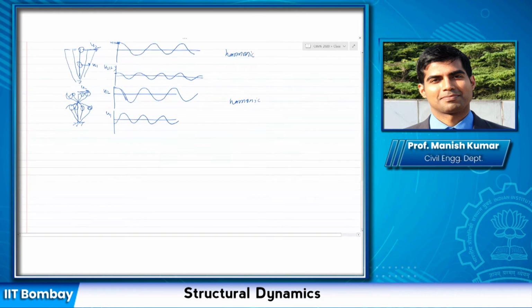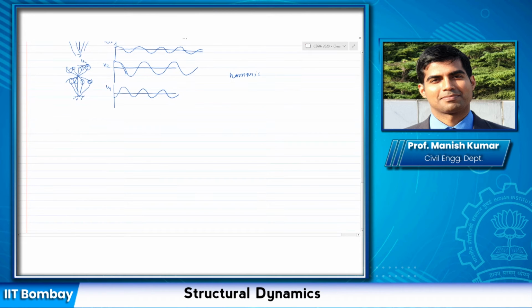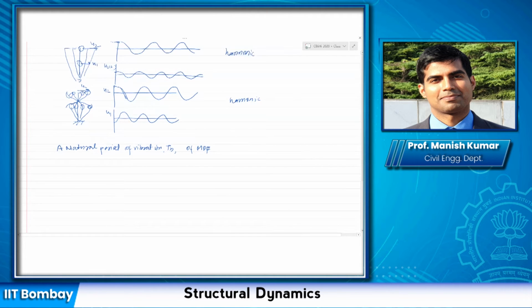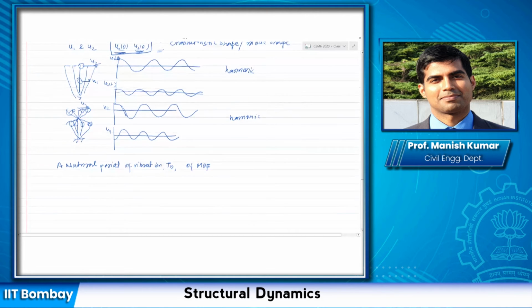So for a multi-degree of freedom system, the natural period of vibration, Tn, or let us call it a natural period of vibration of an MDF system, is basically the time taken to complete vibration in one of its modes. So it is the time required for one cycle of simple harmonic motion in one of these natural modes.